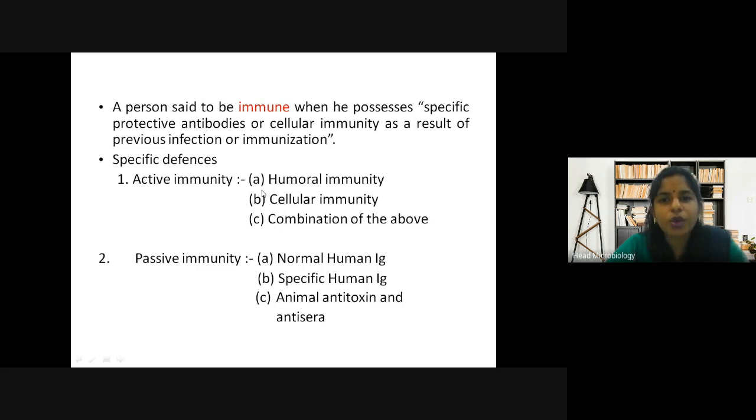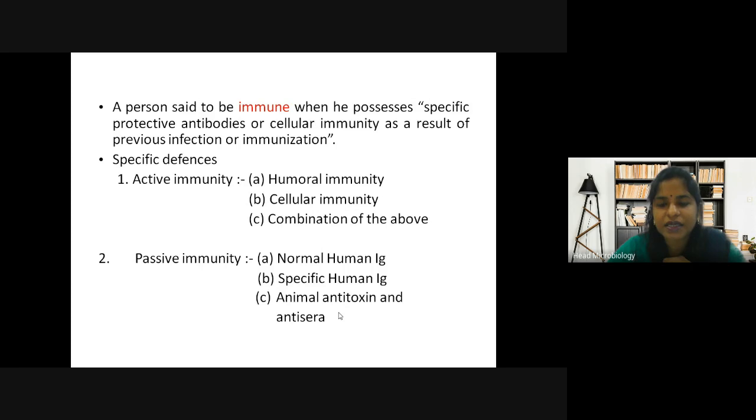Last semester we did humoral immunity and cellular immunity, so all that comes under active immunity. Then passive immunity: the normal human antibodies, the specific human antibodies, then the animal antitoxin and antisera.